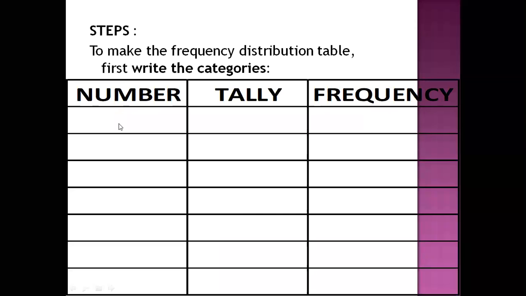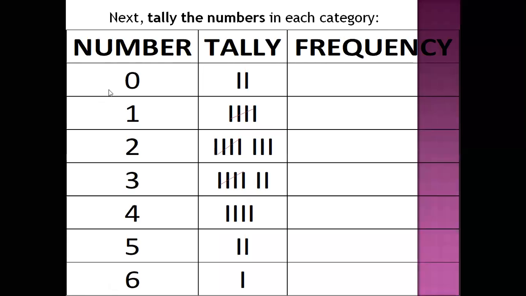For 2 you draw 2 vertical lines, for 3 you draw 3 vertical lines, for 4 you draw 4 vertical lines. If 5 is observed in a frequency, after 4 you cross it like this. Number, tally, frequency: like this you arrange it in a tabular form. For 0, if 2 are there, 0 is observed 2 times, you put tally marks like this.